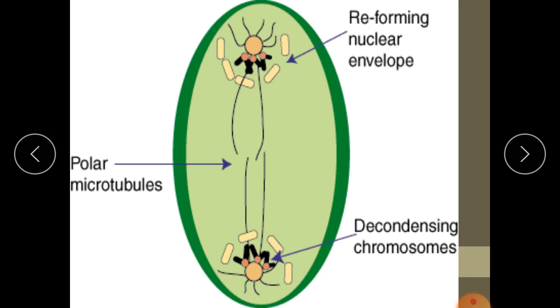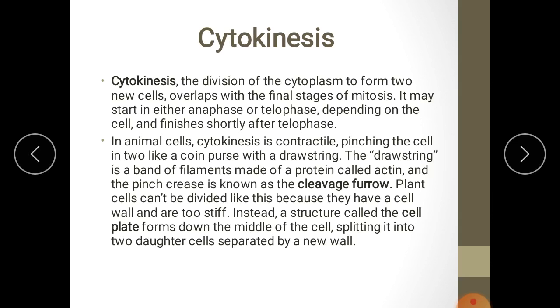Again, the chromosomes have reached the opposite poles, and the nuclear envelope re-forms around each set of chromosomes. The chromosomes decondense. Decondensation begins. So next, cytokinesis.